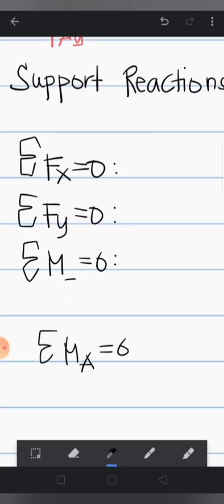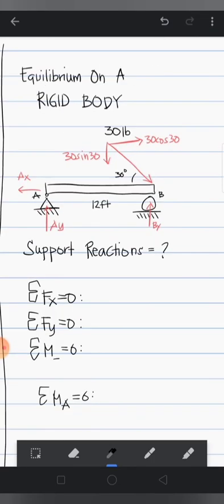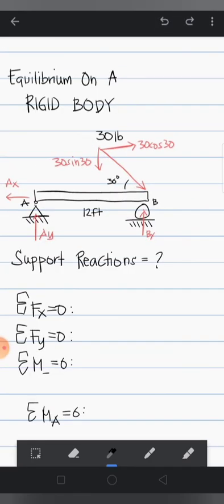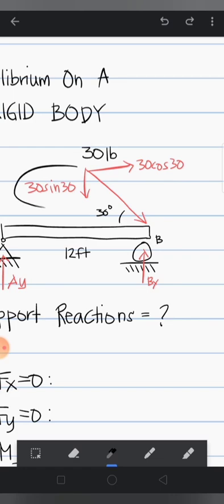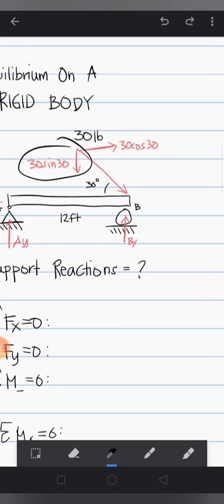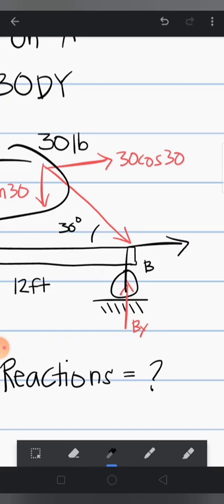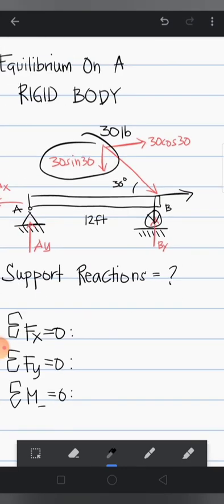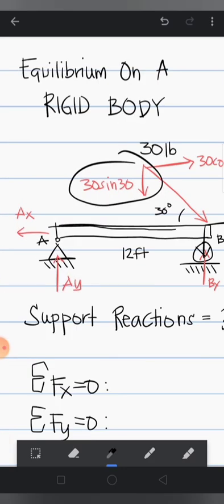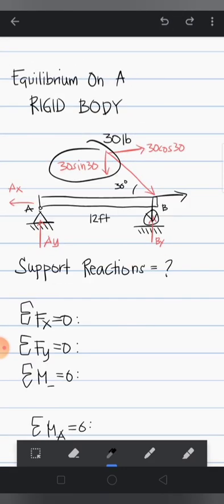equals 0, these forces, the only force that would balance that is this component. What about this one? Well, that component acts here. We can resolve that force here. So that's a force that passes through the point wherein we're taking the moment, so that would be 0.